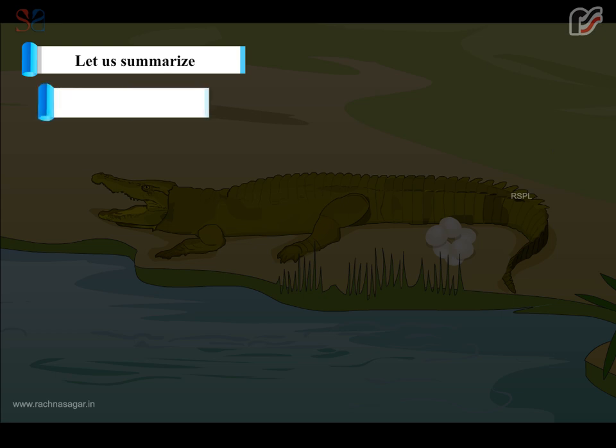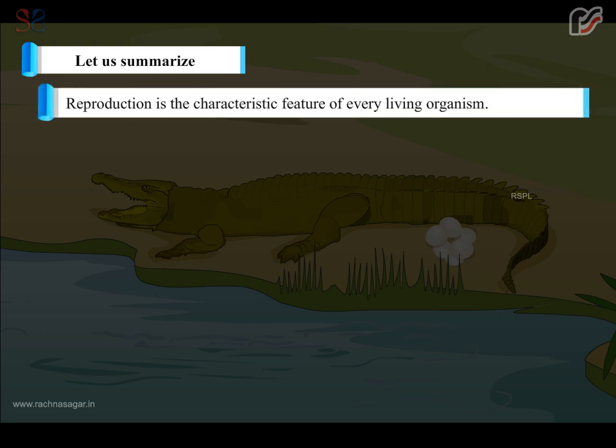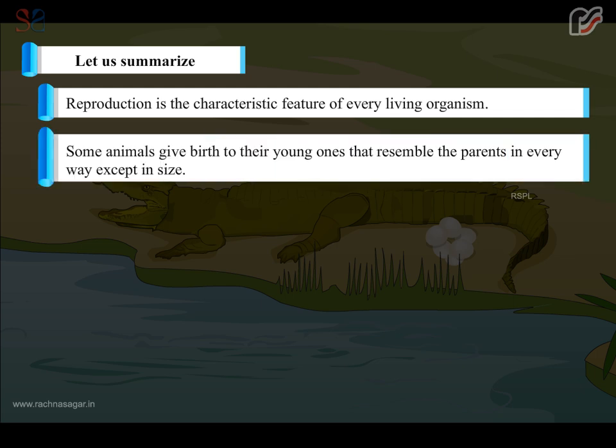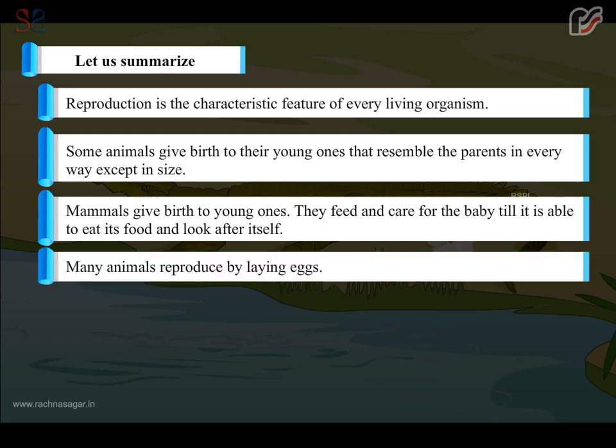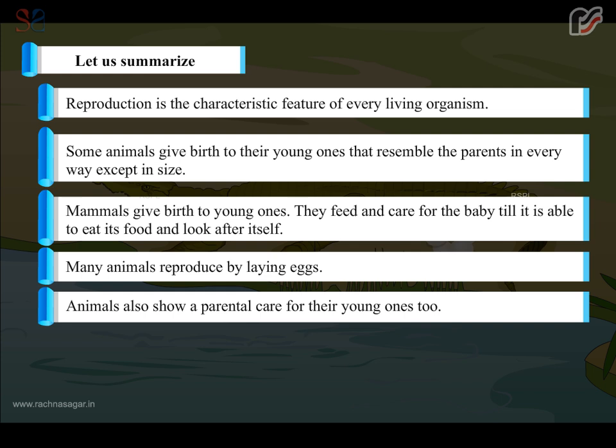Let us summarize. Reproduction is the characteristic feature of every living organism. Some animals give birth to their young ones that resemble the parents in every way except in size. Mammals give birth to young ones. They feed and care for the baby till it is able to eat its food and look after itself. Many animals reproduce by laying eggs. Animals also show parental care for their young ones.